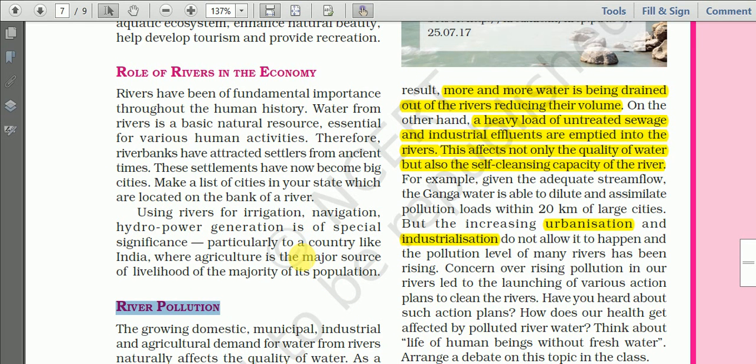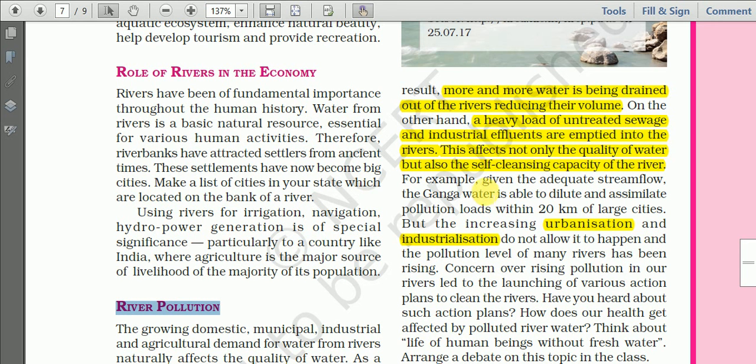See, by throwing garbage into the river. Yes, when we throw unwanted substances, that is plastic bottles and other things, in the river, the river water is polluted and it is unfit for human use.